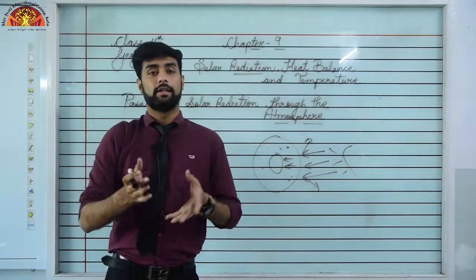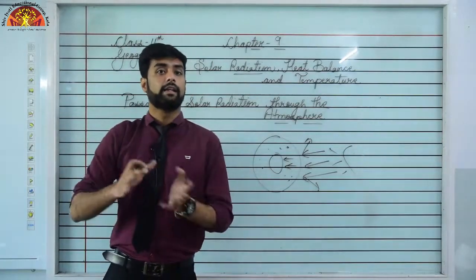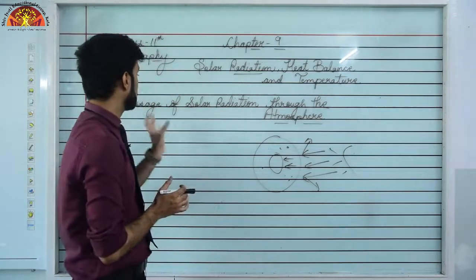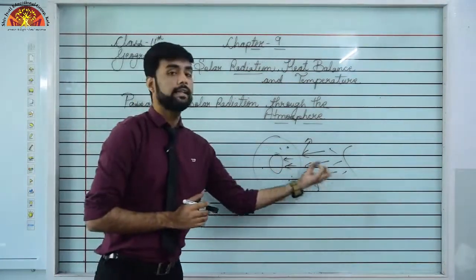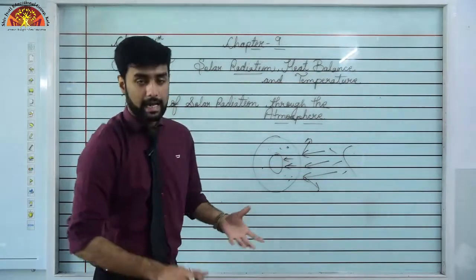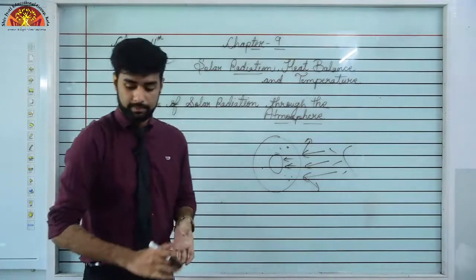For example, in daytime you will see a blue color sky and in evening time you will see a red or orange color sky. Why is that? Because the sunlight that is entering the atmosphere is getting split. What is happening? It is getting scattered within the atmosphere.